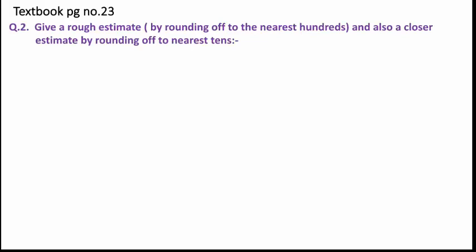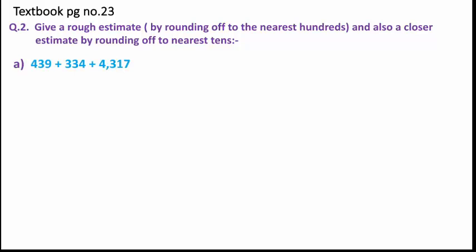Now come to the next question from the textbook, page number 23. Your question is: give a rough estimate by rounding off to the nearest hundreds and also a closer estimate by rounding off to the nearest tens. Clear, children? So come to the first question.